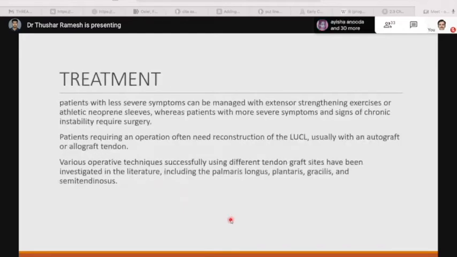Now the treatment. Patients with less severe symptoms can be managed with extensor strengthening exercises or athletic neoprene sleeves, whereas patients with more severe symptoms and signs of chronic instability require surgery. Patients requiring an operation need reconstruction of the lateral ulnar collateral ligament, usually with an autograft or an allograft tendon. Various operative techniques successfully using different tendon graft sites have been investigated in the literature, including the palmaris longus, plantaris, gracilis, and semitendinosus.